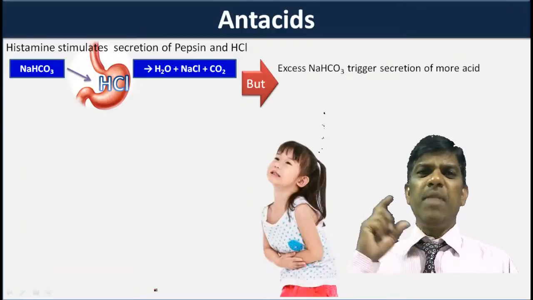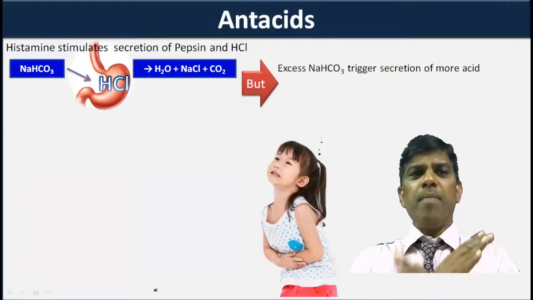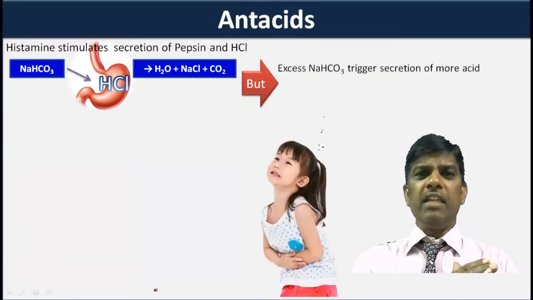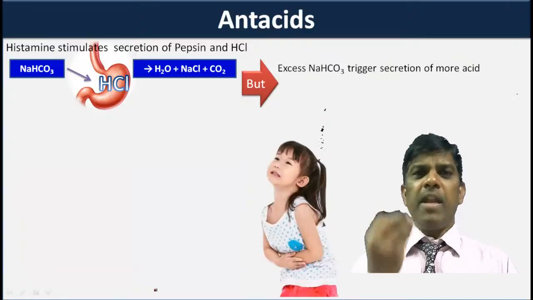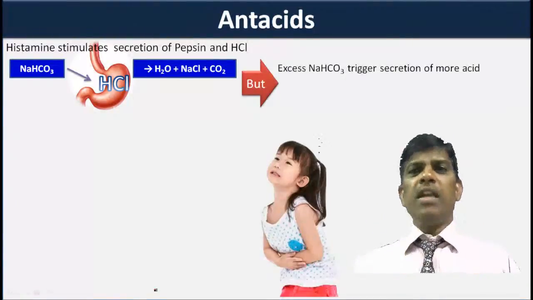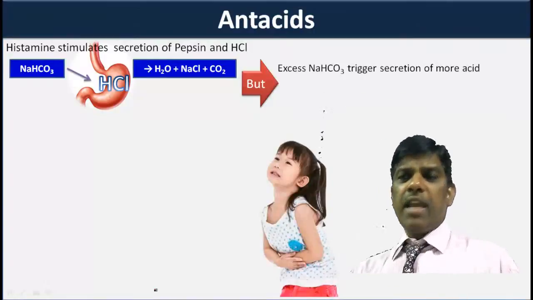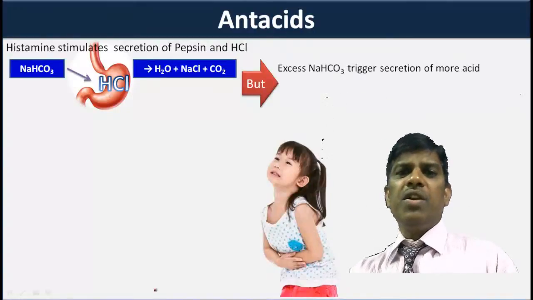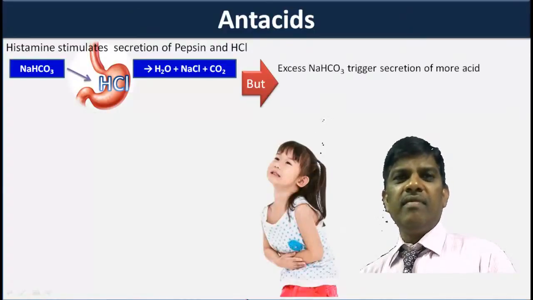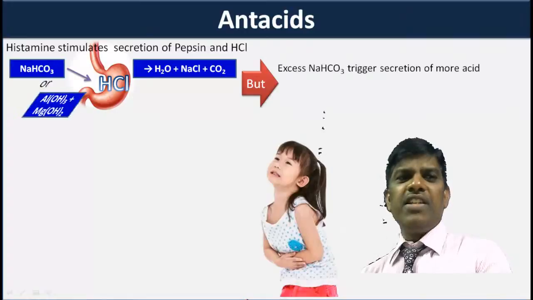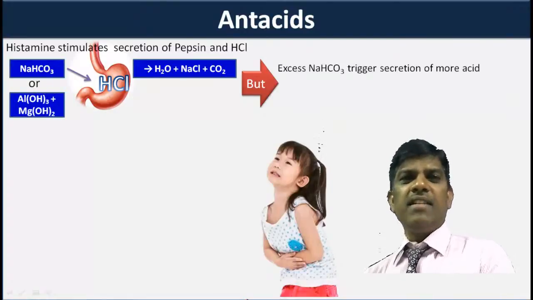This is the major side effect of sodium bicarbonate, which is why it is now banned and not advisable. The moment you take sodium bicarbonate you feel some relief, but immediately the pain increases again, because it triggers the secretion of more acid. Then another invention came. Instead of sodium bicarbonate, other bases are also there.